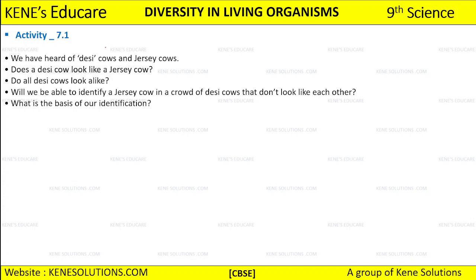So the answer to your first question, does a desi cow look like a jersey cow? No, a big no. A desi cow does not look like a jersey cow.